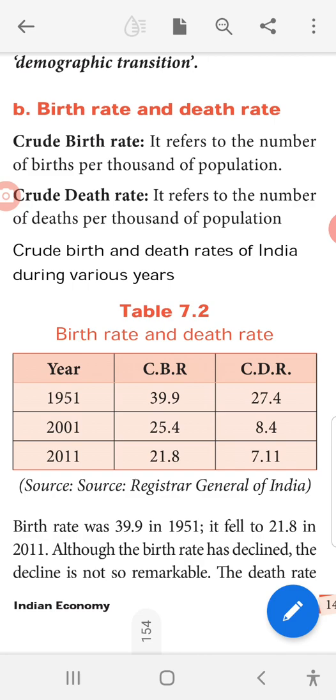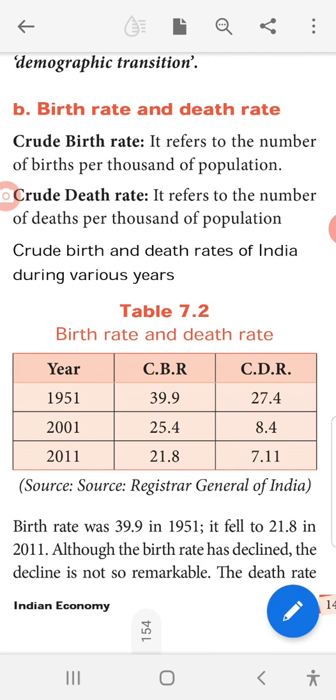In 2001, the crude birth rate is 25.4 and the crude death rate is 8.4. In 2011, the birth rate is 21.8 and the crude death rate is 7.1. Birth rate was 39.9 in 1951. It fell to 21.8 in 2011.